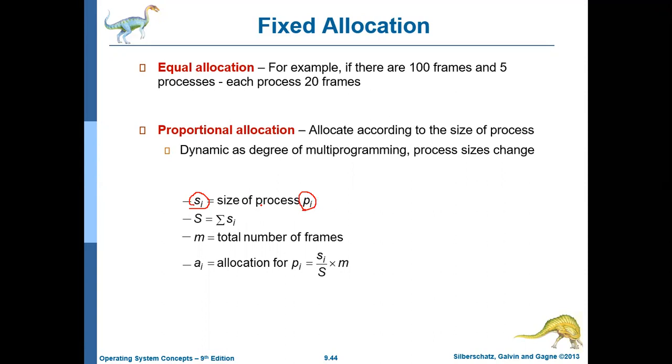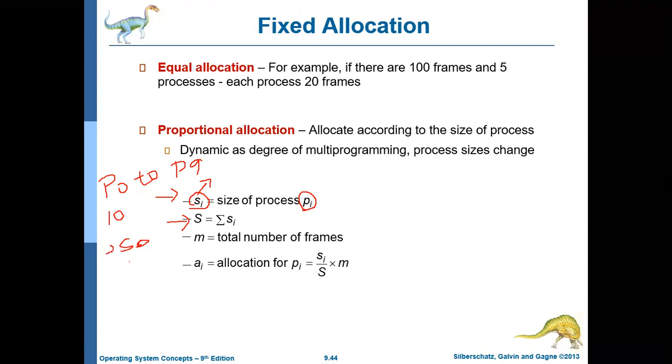Si is the maximum number of pages required by a particular process Pi, and the sum of all Si is capital S. If your system currently has 10 processes, say P0 to P9, then the maximum number of pages P0 requires will be called S0.